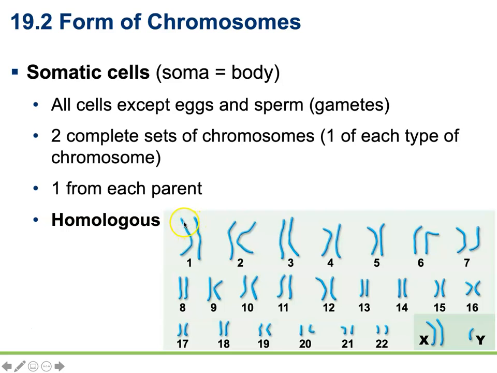So perhaps over here on the tip of chromosome 1, you're going to find a gene that codes for hair color. And over here on the tip of chromosome 1, you're going to find that same gene. That same gene is going to be located in the exact same position of homologous pairs. But that information might be different. You might get a gene for light-colored hair from your mom and a gene for dark-colored hair from your dad, or vice versa. So those are going to be homologous chromosomes. They code for the same information, in this case, color of hair, but the color that they code for might be different.